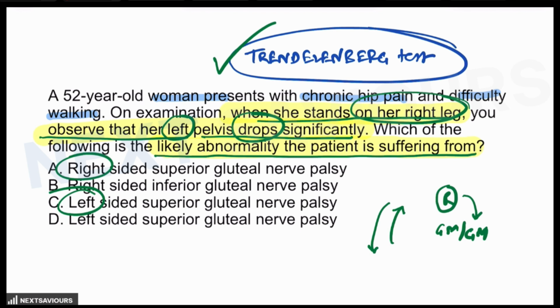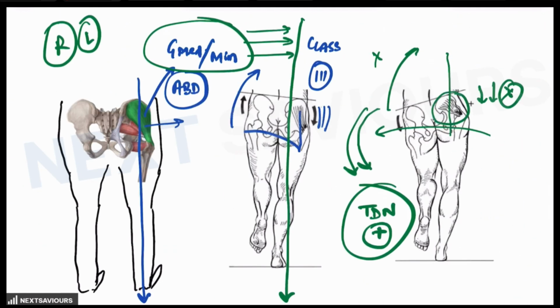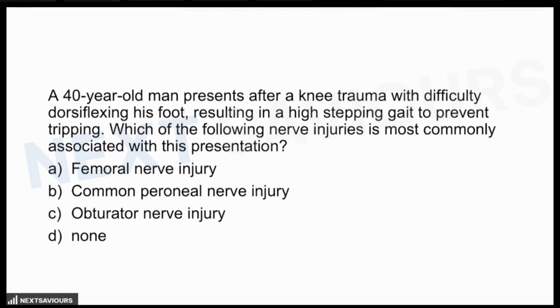So the correct answer for this question is right-sided superior gluteal nerve palsy. This is how the Trendelenburg related questions are going to be answered. There are second generation, third generation questions also, but we are going to discuss those when we talk about the Trendelenburg as a topic in orthopedics. Now, coming on to the next question.